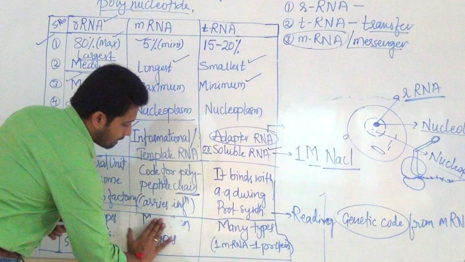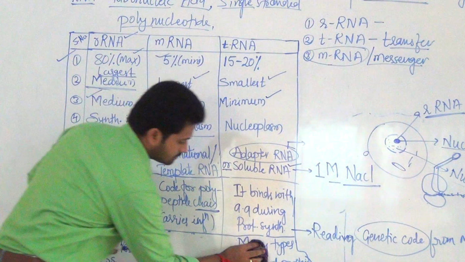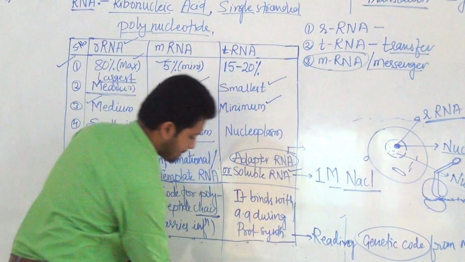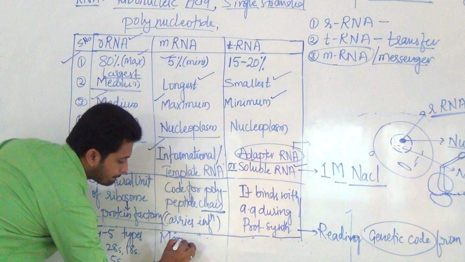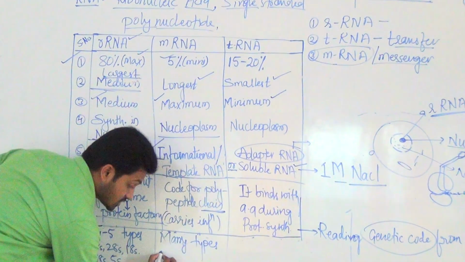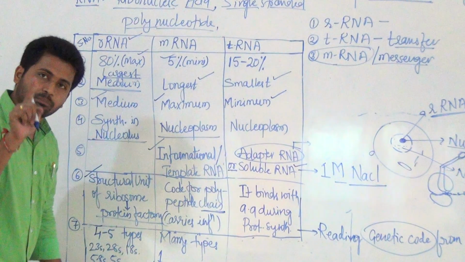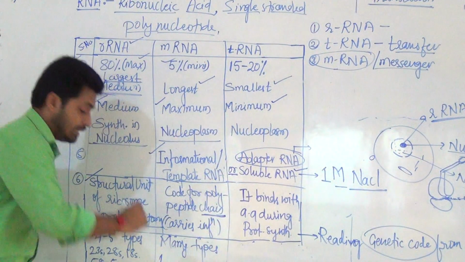Now coming to types of mRNA. Actually there are many types. Many types you can write, because to produce one type of protein, one type of mRNA is produced by DNA.